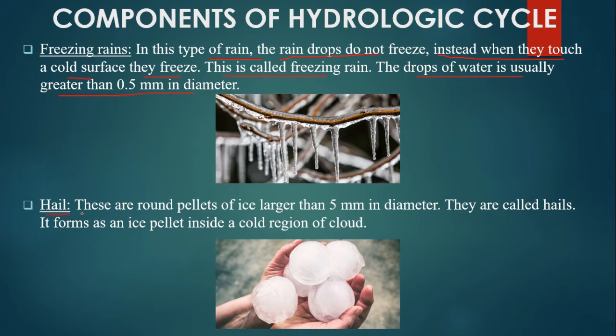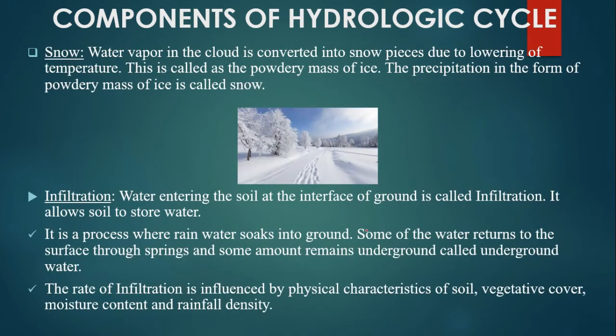Next is hail. These are round pellets of ice larger than 5 mm in diameter. They are called hails. It forms as an ice pellet inside a cold region of a cloud. Next, snow. Water vapor in the cloud is converted into snow pieces due to lowering of temperature. This is called a powdery mass of ice. The precipitation in the form of powdery mass of ice is called snow. I hope you would have understood this.